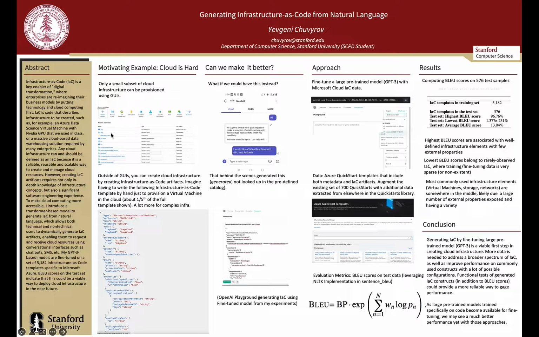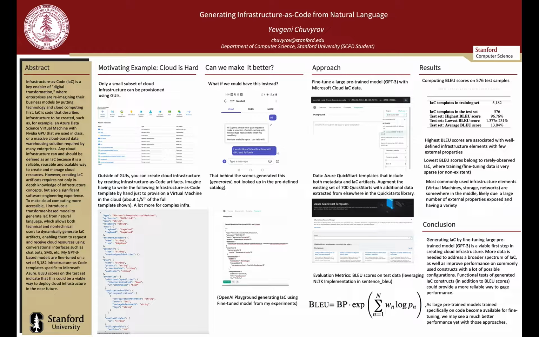So outside of GUIs, what we can do is create a set of what is known as infrastructure as code artifacts, which can be JSON templates, as in this case of a Microsoft Cloud specific example of that artifact. Those code files essentially define infrastructure to be provisioned and specify the various properties applicable to that infrastructure. As you can see, trying to create those files and manage and maintain them can be a tedious and error-prone task. Additionally, it requires a level of knowledge on both infrastructure and coding side. So can we make things better?